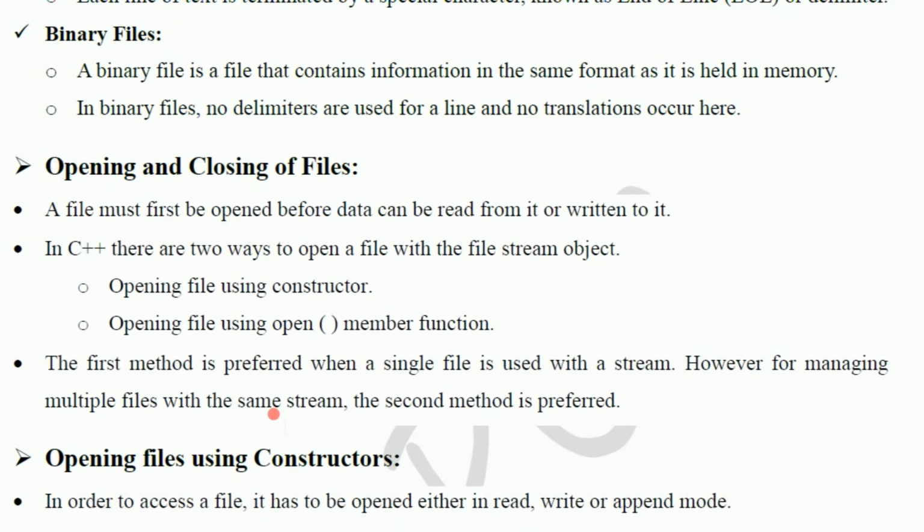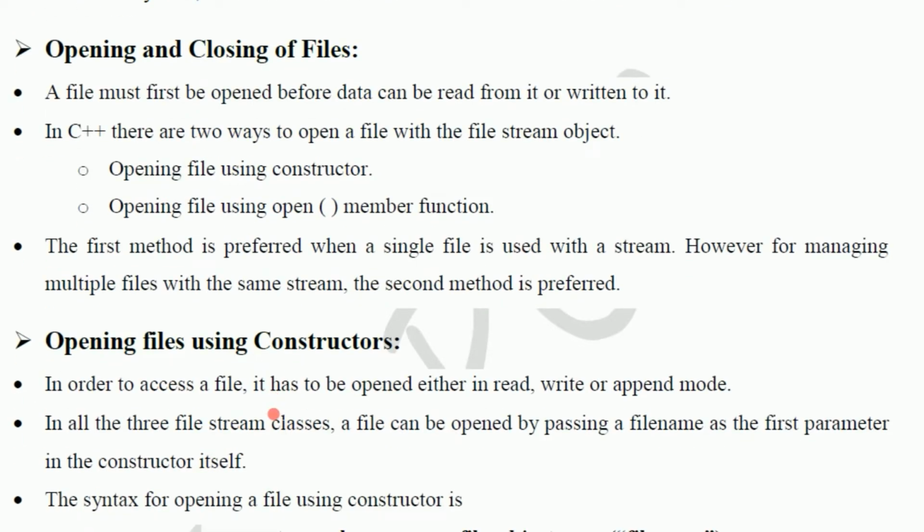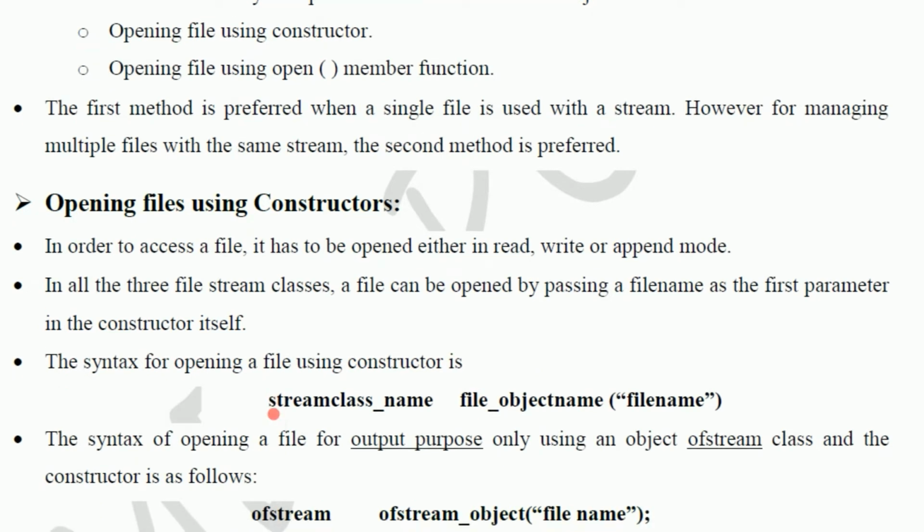Opening and closing files. A file must be opened to do the reading or writing operation, and that is done by using the open function. We can open files by using this type of method: stream class name, file object name, file name. For example, we want to create a file called xyz.